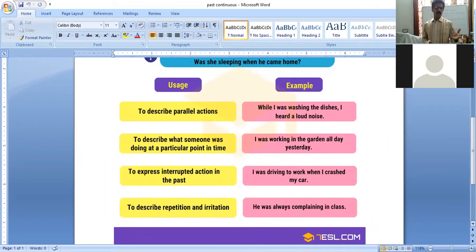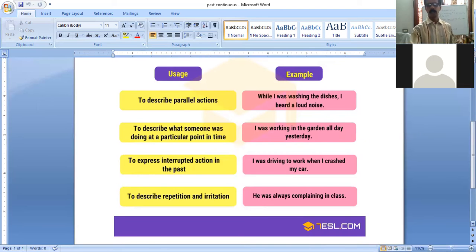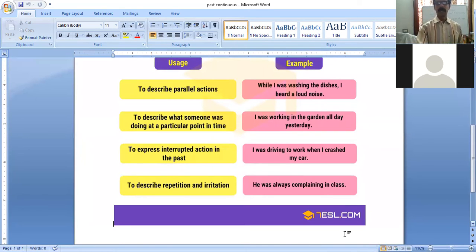That is, while I was reading the book, the light went off. When the light went off, it interrupted my reading. My reading stopped. That is past continuous. Then the last one is to describe repetition and irritation. Repetition means repeated. He was always complaining in the class. Already I told you the example. Furthermore examples. Okay. So this is it.